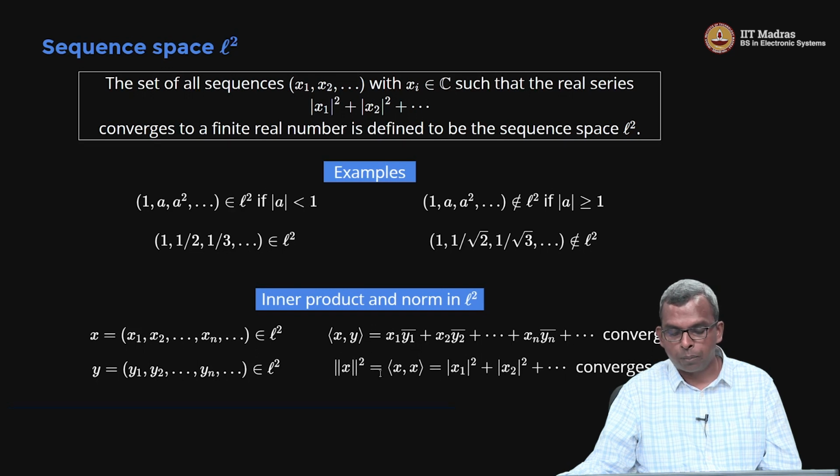What is norm x squared? It's just inner product x comma x, and that is the same as mod x1 squared plus mod x2 squared, which anyway has to converge to a real number, so obviously it will converge. So the norm converges quite easily, and the inner product also converges in this case.